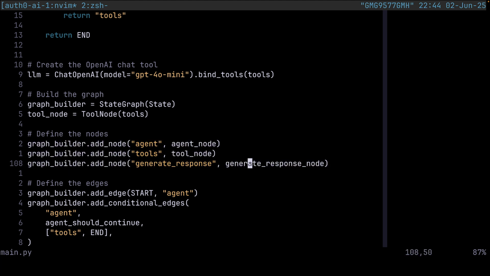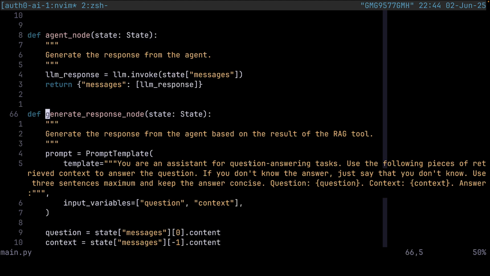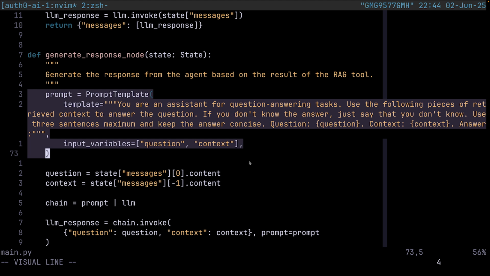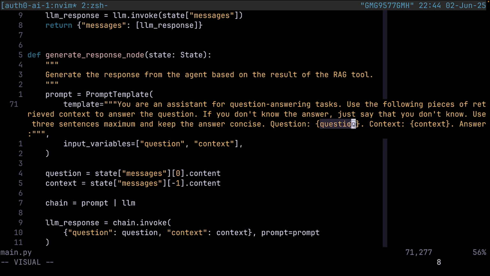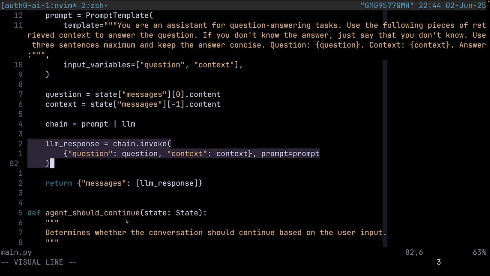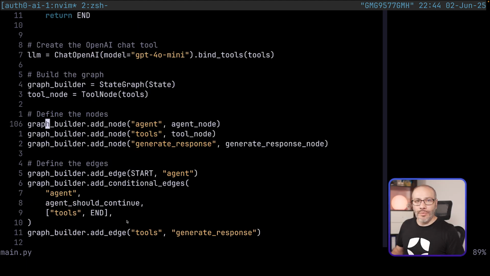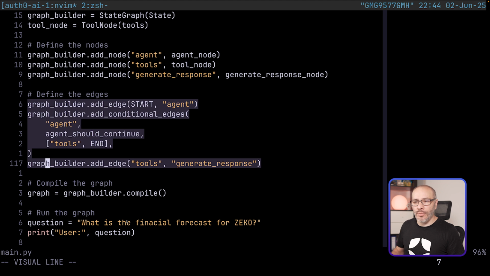So let's go into the generate response node definition here. And here we have a prompt template that says that you are an assistant for question answering tasks. And then it passes the question here as part of this prompt, and the context. And the context is coming from what the tool generated in the previous step. And then it's simply going to call the LLM again, passing that information, question and context. Pretty straightforward.